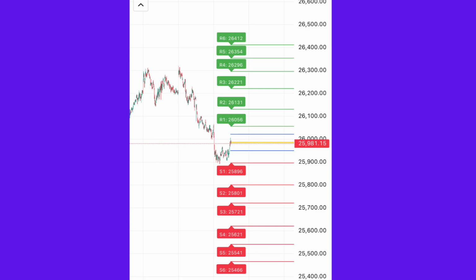Global market summary. Let's begin with global cues, because they play a huge role in shaping Nifty's opening sentiment. US market is up 0.73%, which is a strong positive sign. This indicates risk-on behavior in the US markets overnight, supporting a mildly bullish sentiment for our market. Asian markets. Asia is up 0.13%, showing a flat to slightly positive tone. This usually indicates stability and low volatility in the morning session.